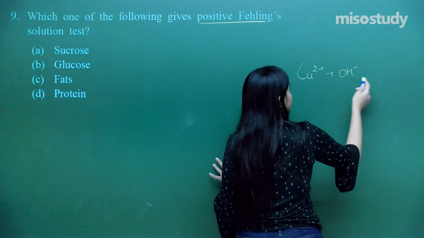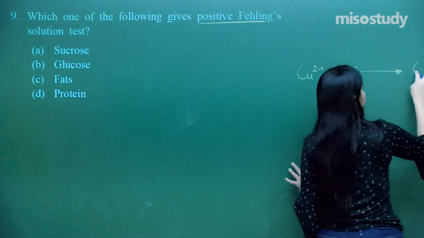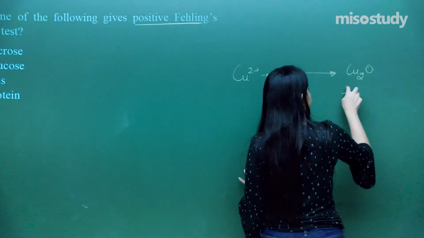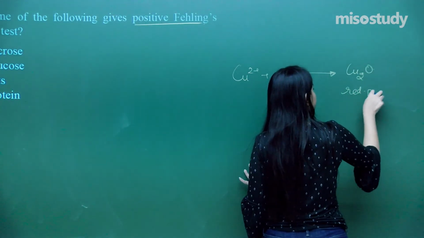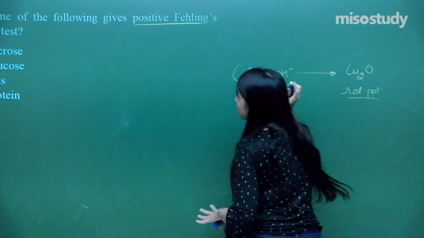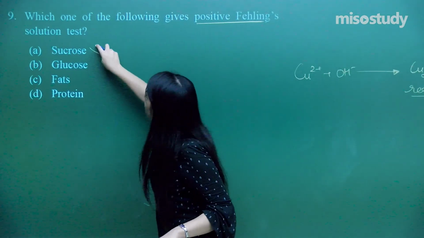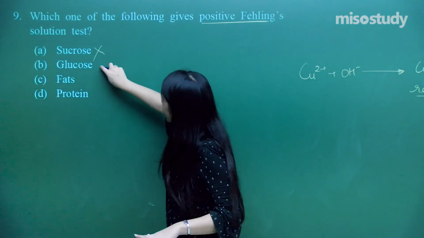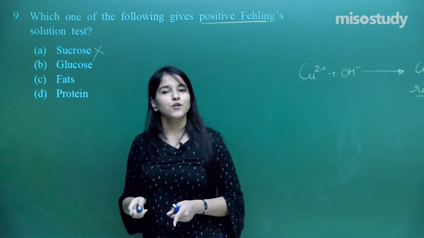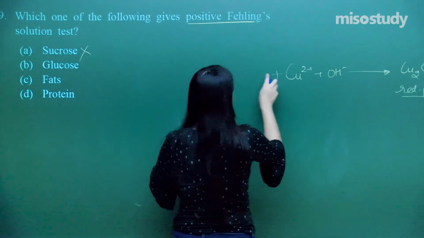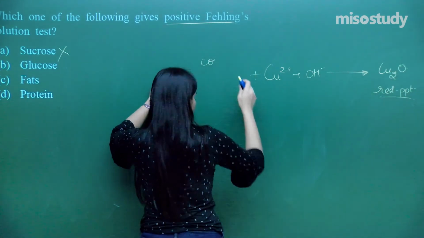This is the Fehling solution that we are going to take, and we get Cu2+ as the red precipitate. So I need to have a proper reactant for that. Is it sucrose? No, because it is a non-reducing sugar. Is it glucose? Yes, definitely, it is glucose. So let us just have the structure for glucose. CHO.